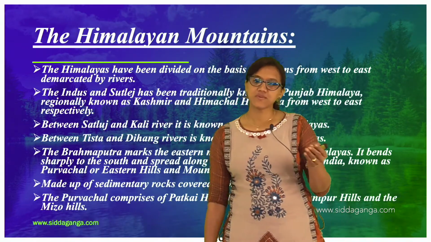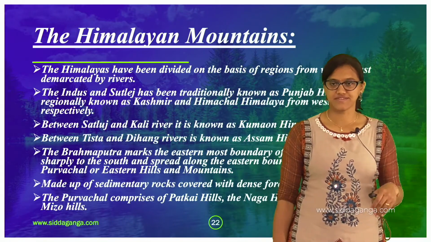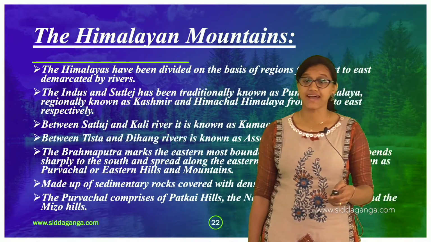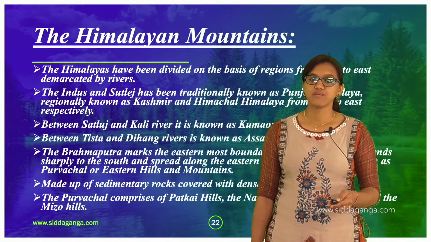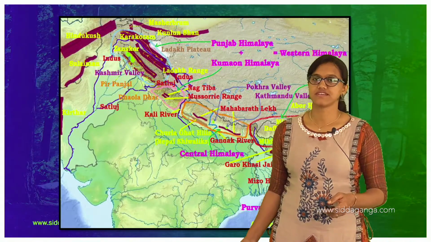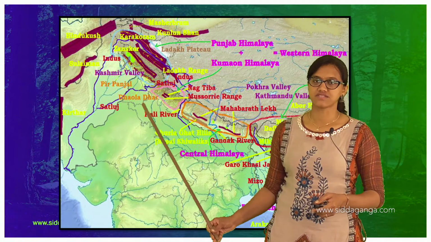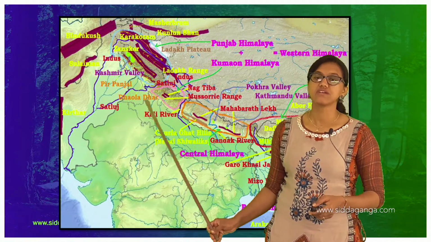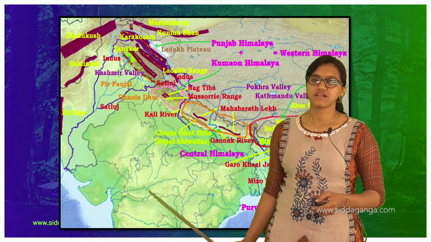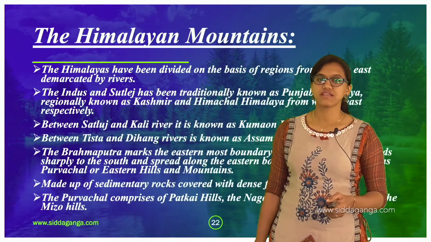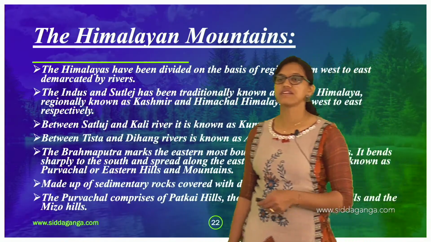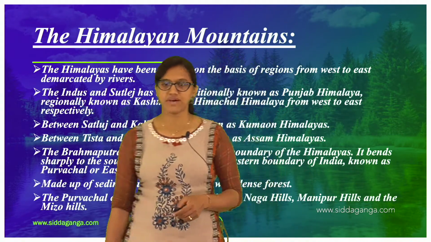So next is between the Satluj and Kali River. Now you can see, I told you that you will be learning Kumaon, right? So here the river Satluj, you have till here. From there till Kali, that particular place is known as the Kumaon Himalayas.